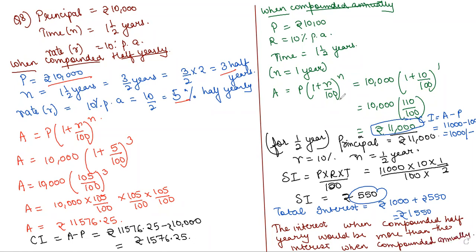As the interest when compounded annually is rupees 1,550 only. And when compounded half yearly, it is rupees 1,576.25.